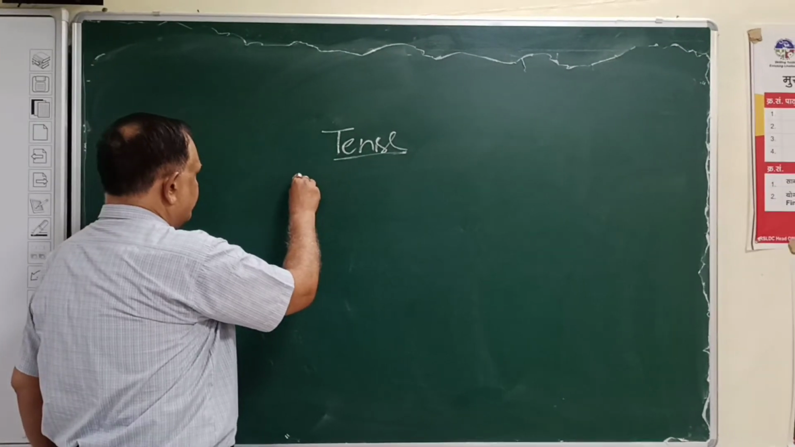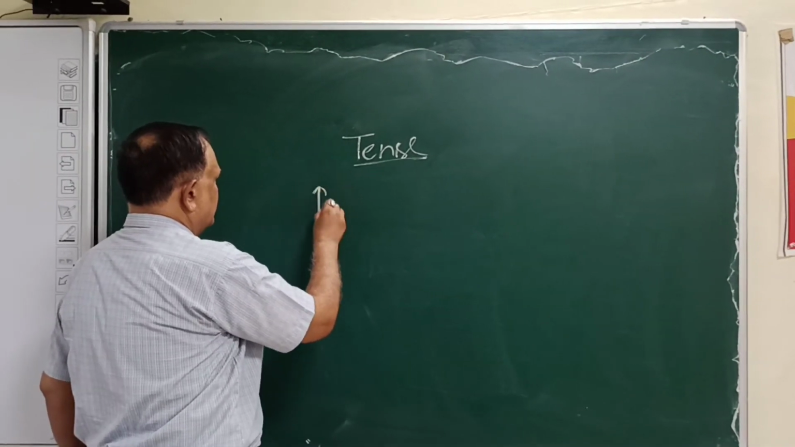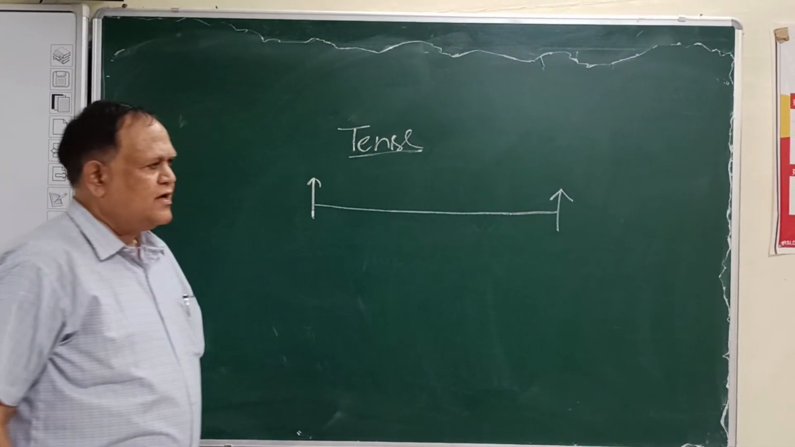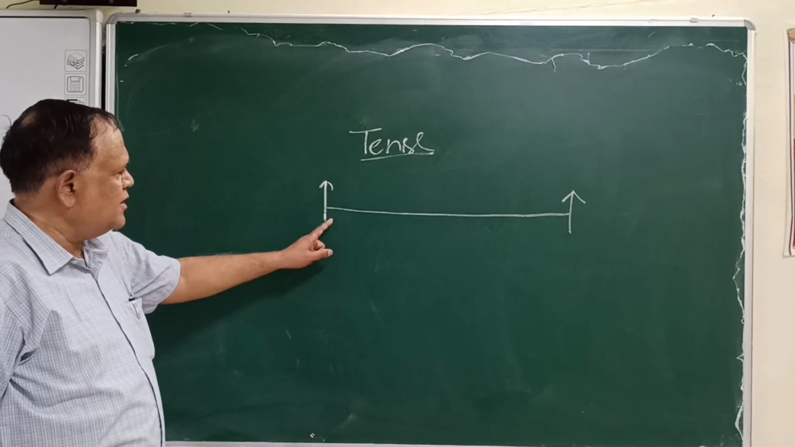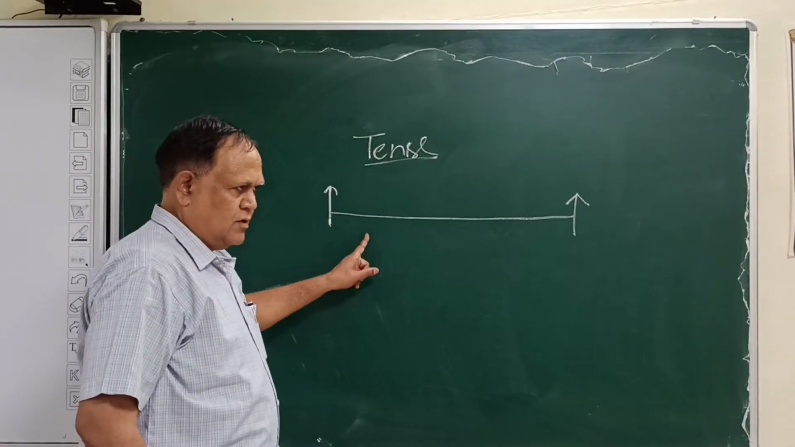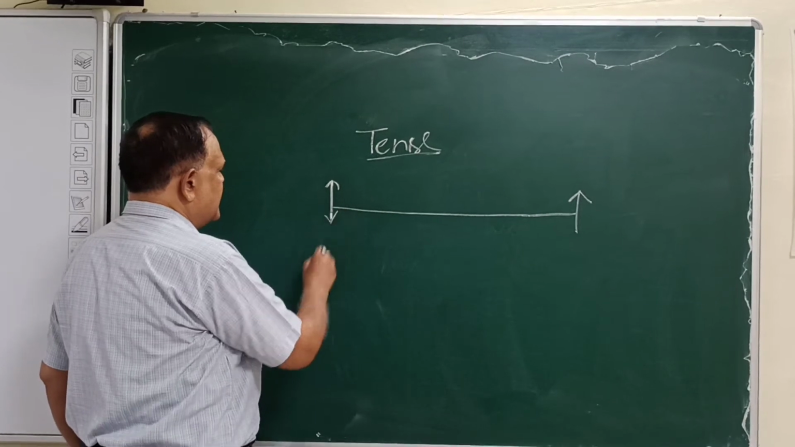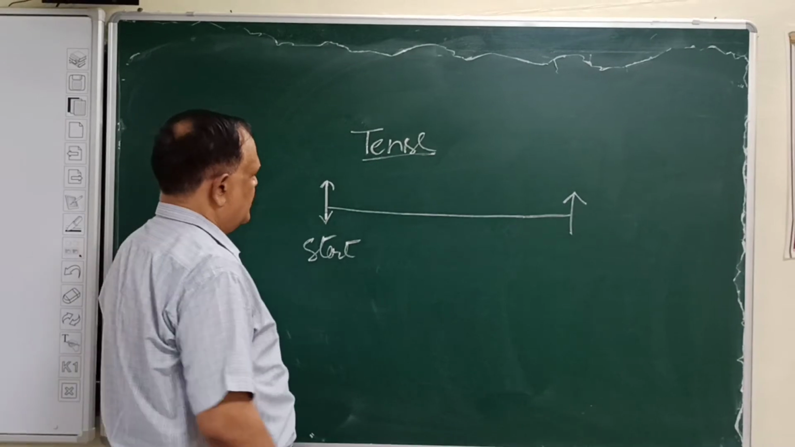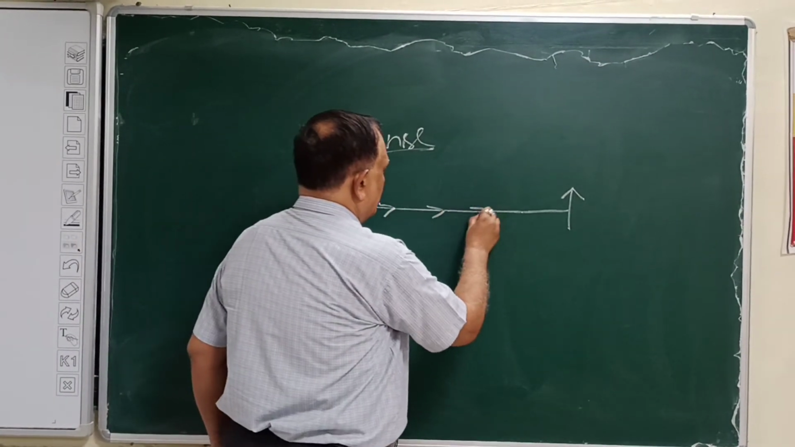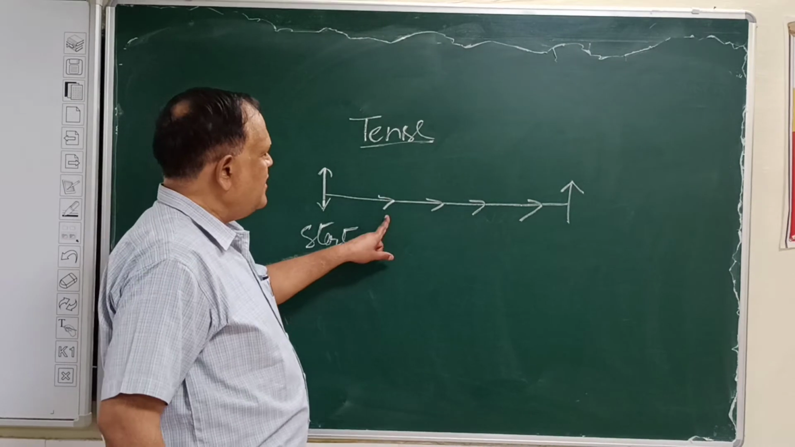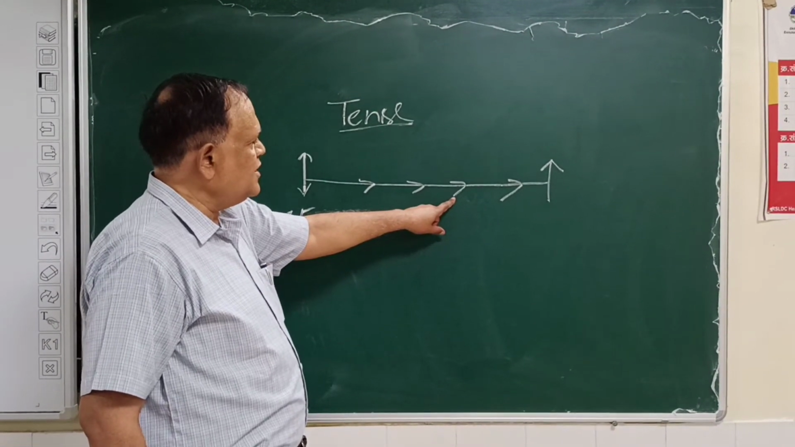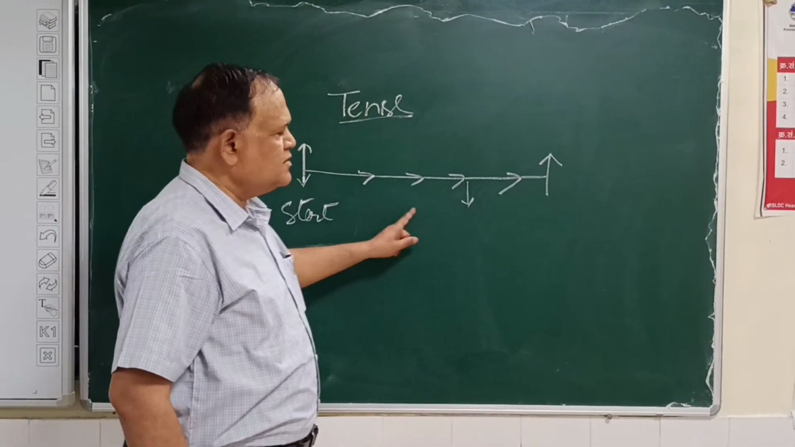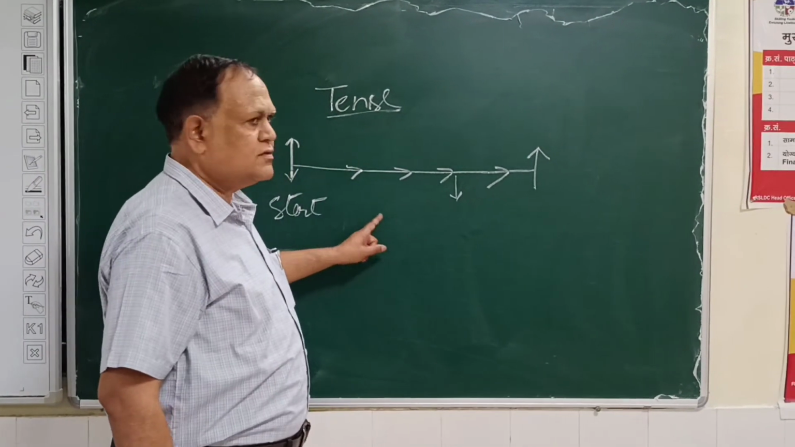For example, when we use any verb, we describe any activity, any work. This is the starting point of any verb. When you have to say about the condition of work at this place, you say that the work is going on. The work is continuous.